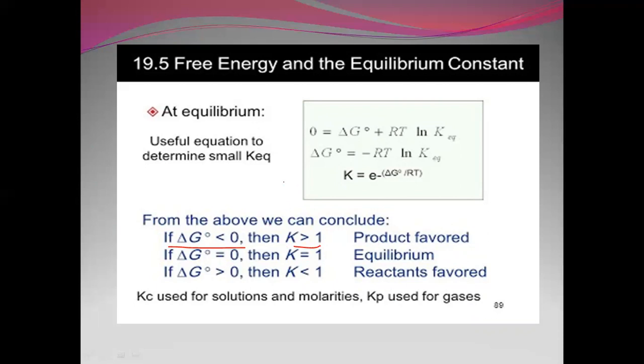If delta G naught is equal to 0, then K will be equal to 1 at equilibrium. If delta G naught is greater than 0, then K is less than 1 and the backward reaction takes place. So free energy and the equilibrium constant help us to calculate the equilibrium constant and also to predict product formation. So that is all about this.